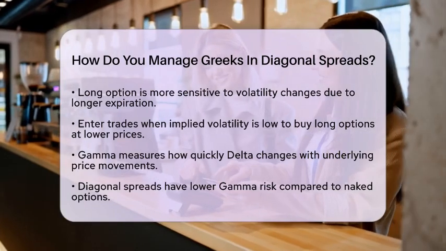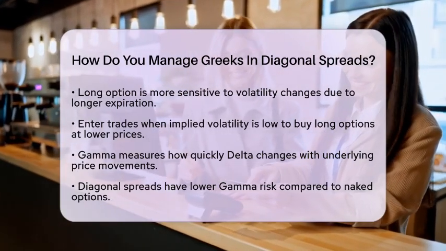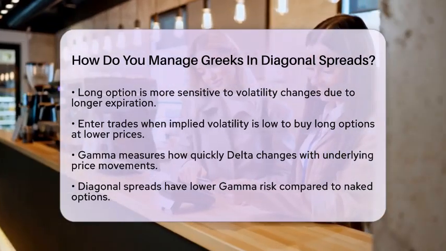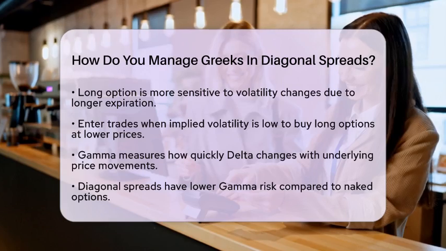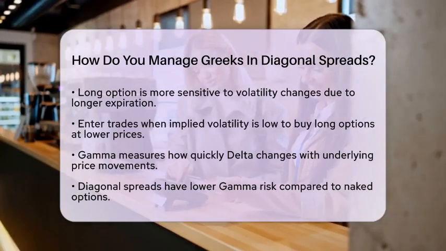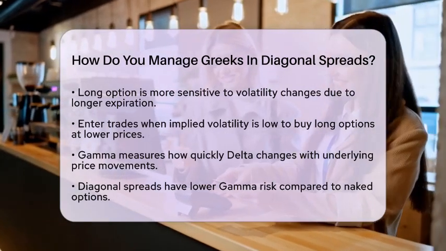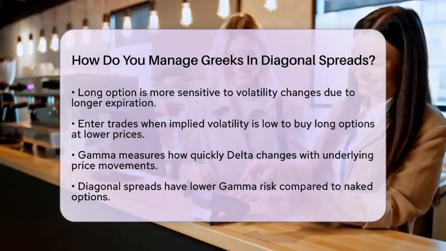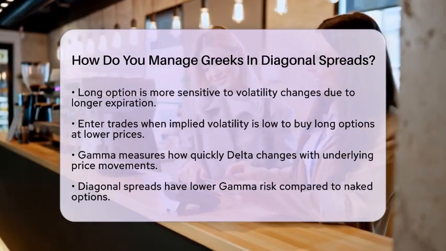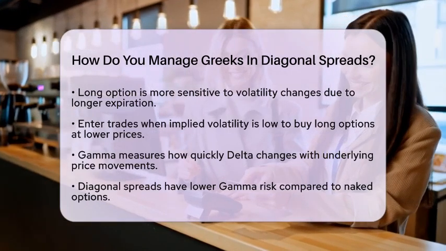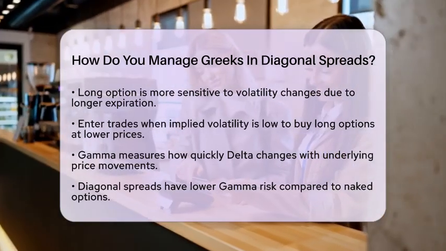Lastly, we have gamma. Gamma measures how quickly delta changes as the underlying price moves. Diagonal spreads generally have lower gamma risk compared to naked options since the short and long positions offset each other. However, if the underlying moves quickly, gamma can increase, causing delta to change rapidly. To manage gamma, keep an eye on your position.